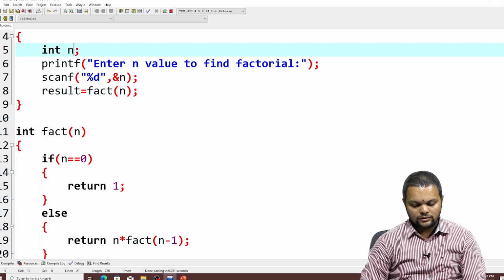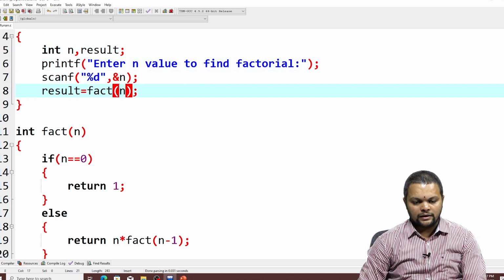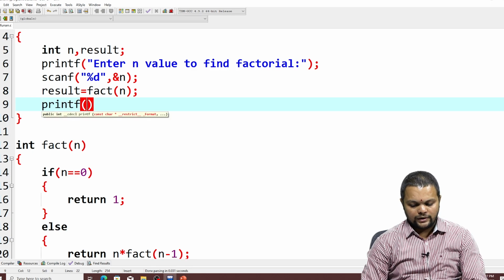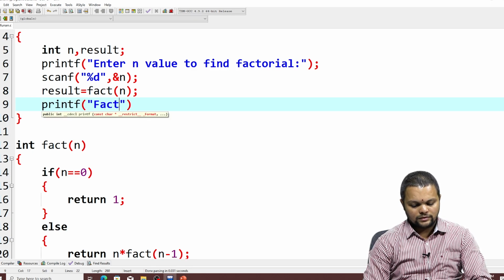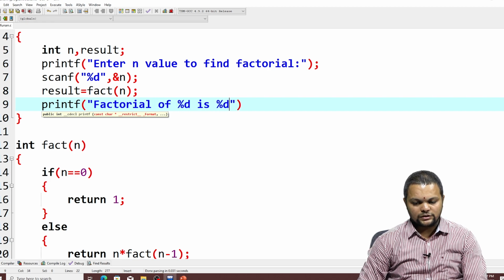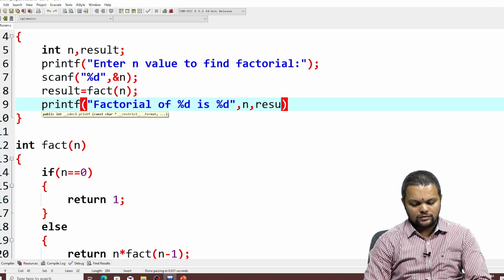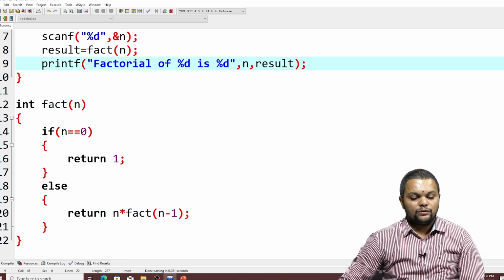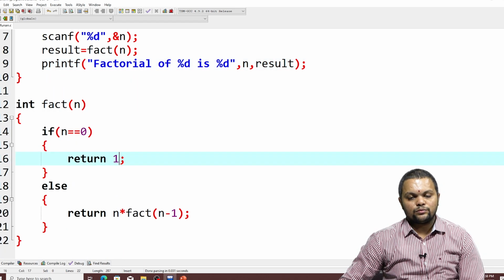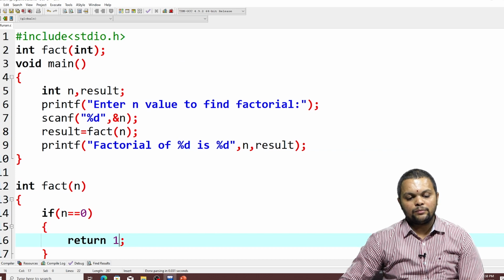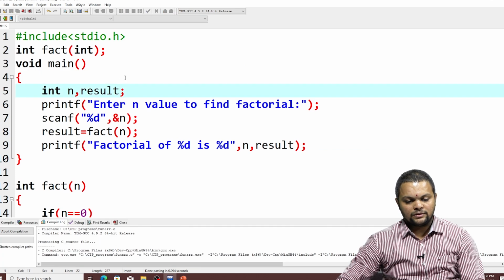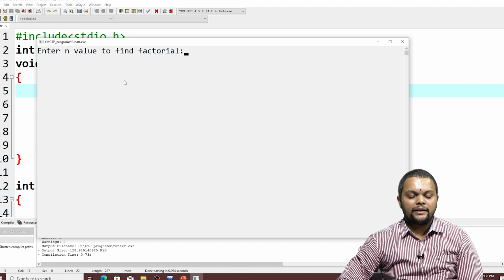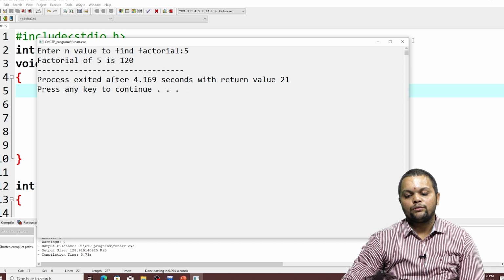I will declare result equal to fact of n, and printf factorial of %d is result. So if n equal to 0, I am returning 1, else return n into fact of n minus 1. So I will just execute this. Enter n value to find factorial. If I am just giving 5, factorial of 5 is 120.